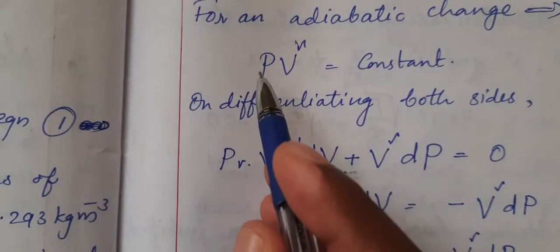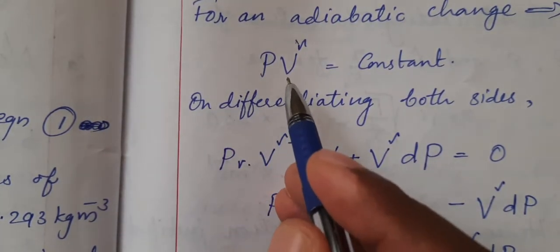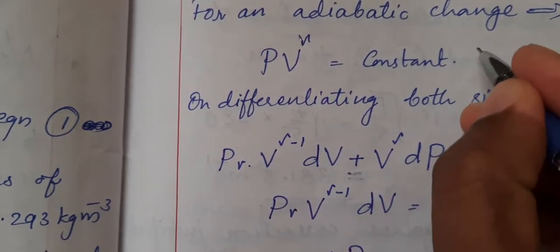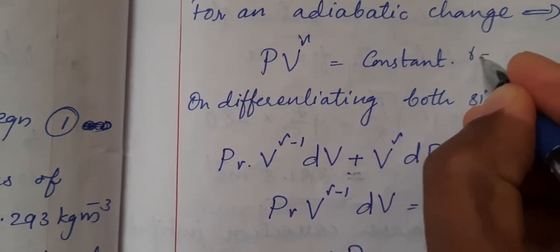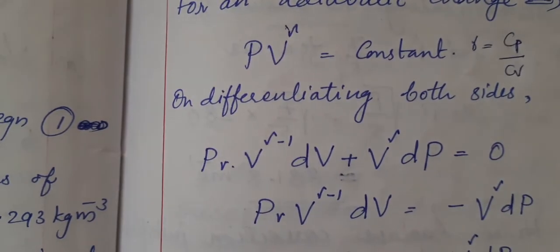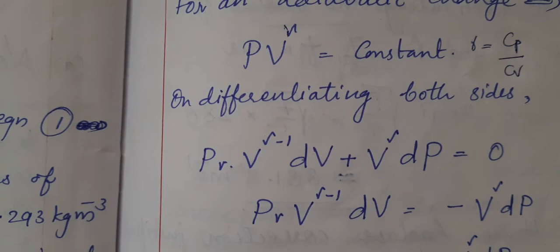PV, you know, the medium's pressure and volume, and gamma is a ratio, gamma is Cp divided by Cv. I'll explain what is Cp and Cv. We have studied about molar specific heat capacity. That means 1 mole of a substance you take, maybe a gas.